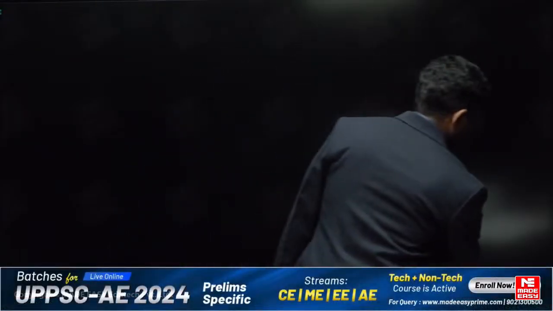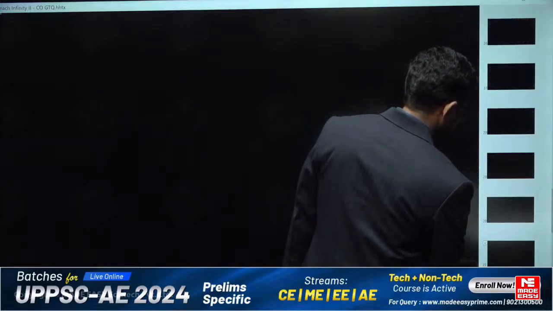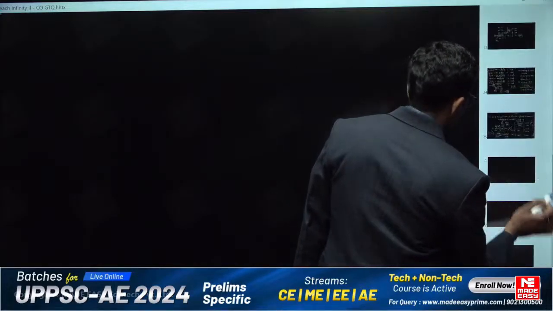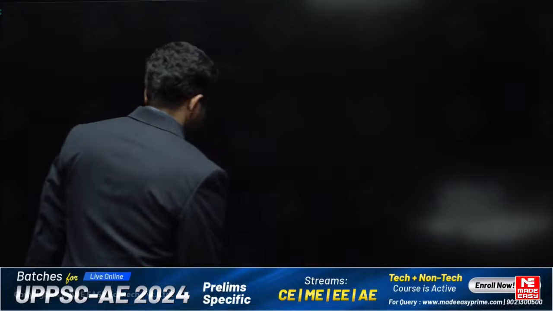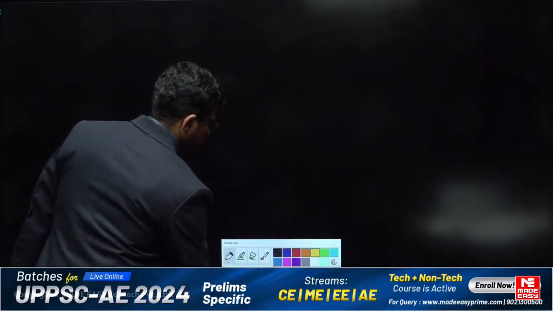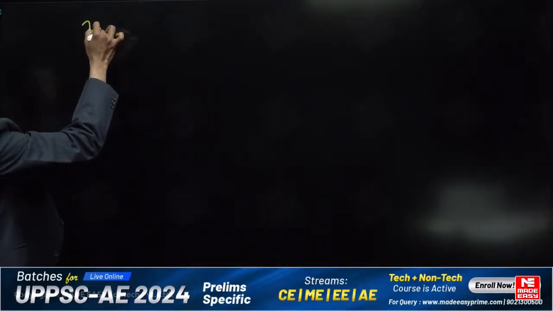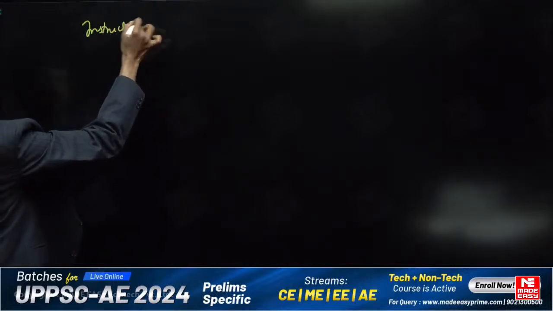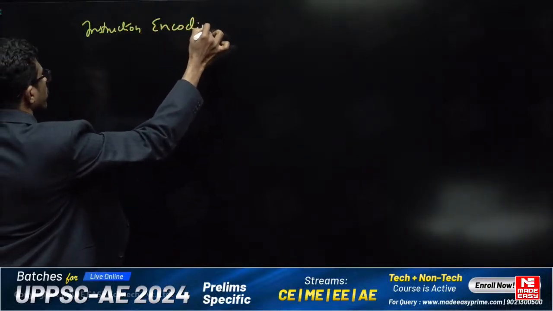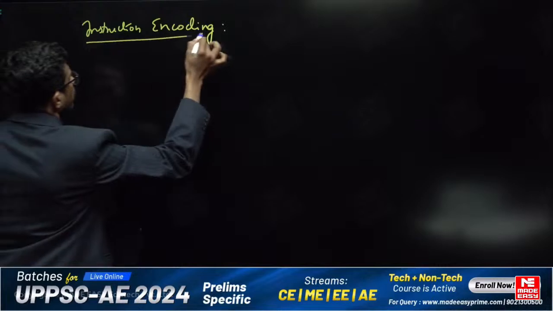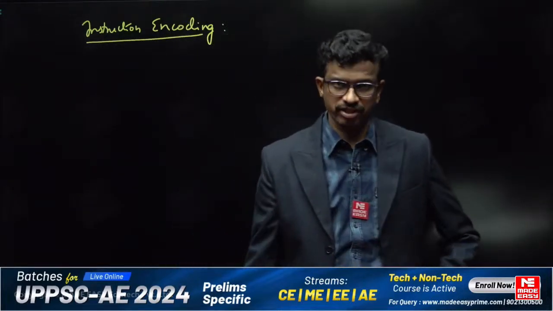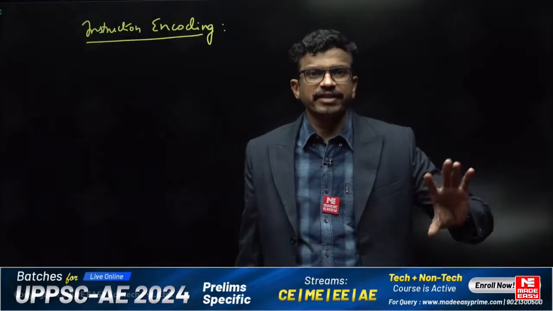Fine. Now let us discuss one question about instruction encoding. There are two types of instructions, fixed length instruction and variable length instruction. A variable length instruction can support more operands. A fixed length instruction supports only a few operands. RISC is the best example of fixed length instruction.